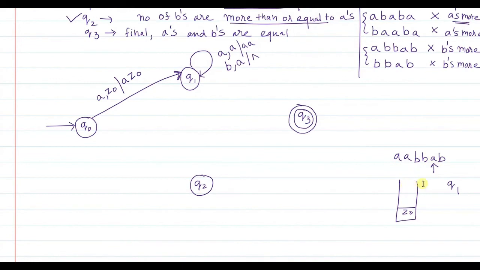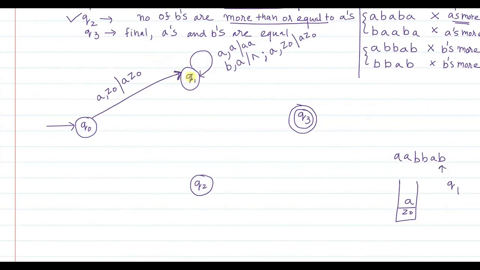So in Q1 state, when A is encountered, what are you going to do? You are going to push this A onto the stack. I'll write it here again, as there is no place here. When another A is encountered, and at that time, say the stack is empty, you push that A onto the stack and remain in Q1 state only. So I push that A onto the stack and I remain in Q1 state only, and the pointer moves to the next element, this B.